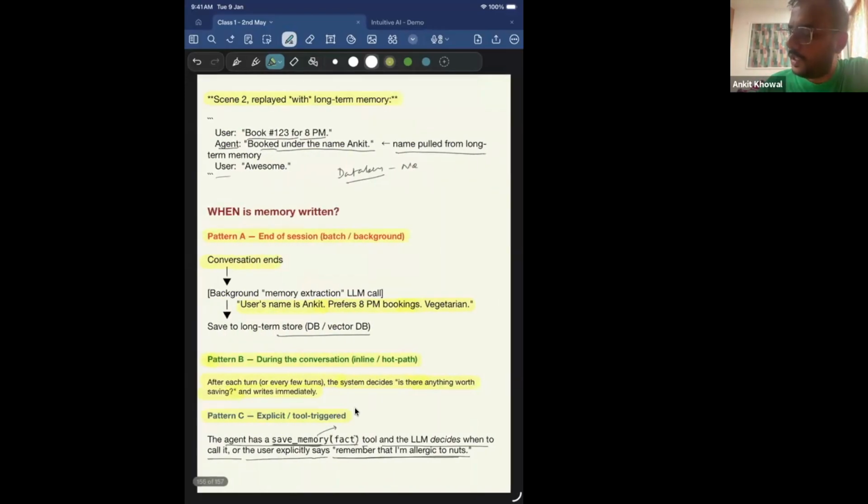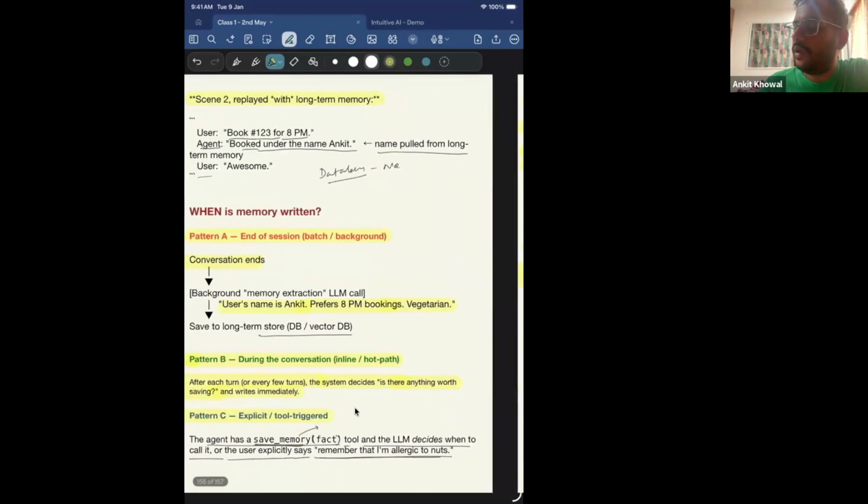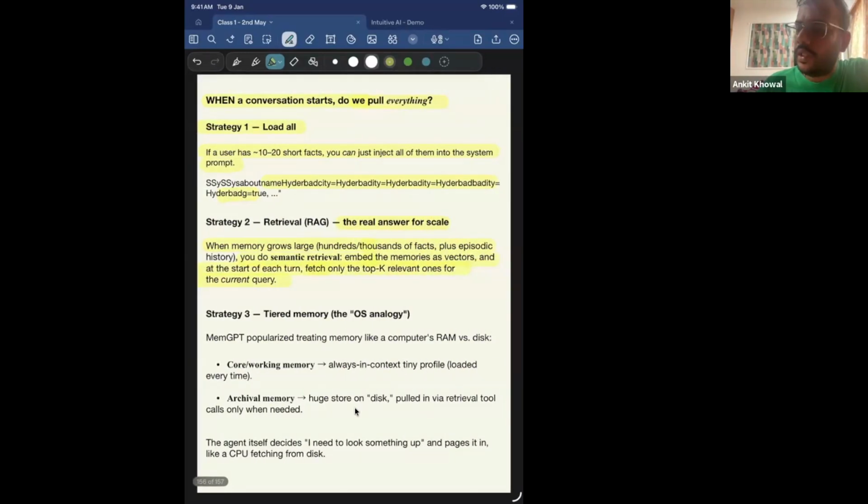right? We saw over here, we are storing the information of the user. So what we do is, every time we store all the information into a vector database or a RAG system, and then whenever the LLM takes that call, that I need some information about the user preference, it will go in and follow the RAG workflow and fetch the top K relevant results for that particular query, and get the preference, right? This is strategy two.